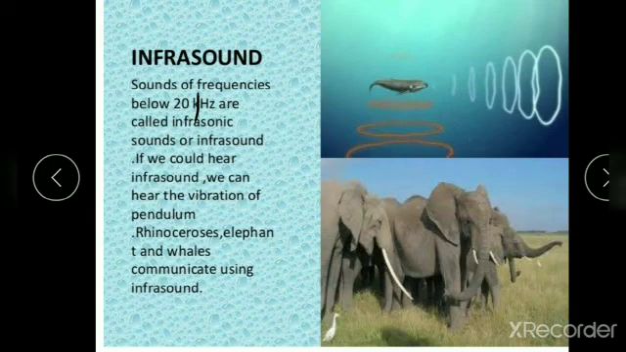So what is infrasonic sound? Any sound with a frequency less than 20 hertz cannot be detected by human ears. Such sounds are called infrasonic sound, or simply, sound which has a frequency less than 20 hertz is called infrasonic sound. In the next class we are going to see audible range sound and ultrasonic sound.